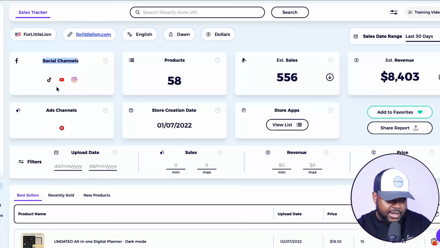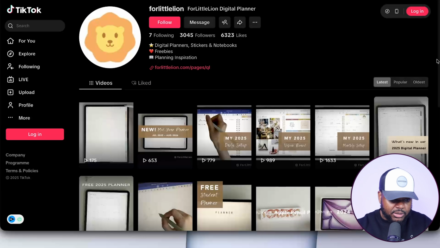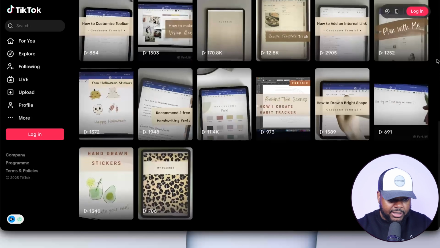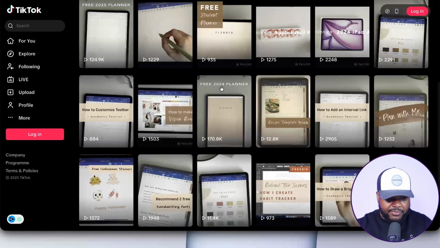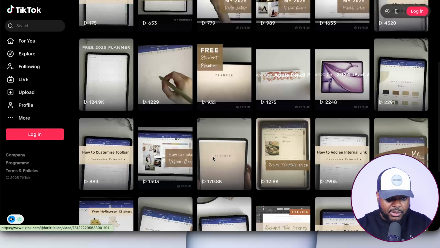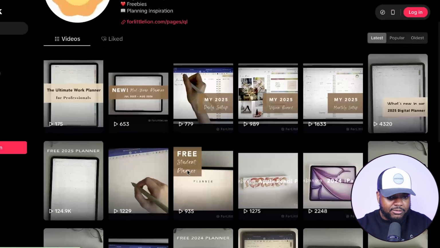Same thing goes with their TikTok profile as well. If I just click into this page. Yep, so once again, we can see that they are consistent on their TikTok profile. Not every single post is going to do well, but randomly, as you can see, they're going to get all of these different posts that are going to go a little bit more viral than the rest.